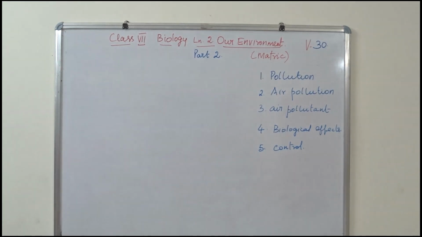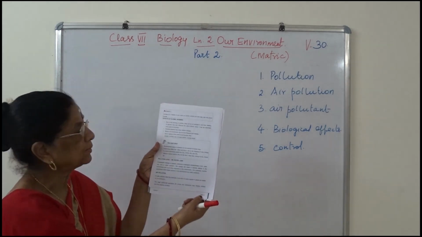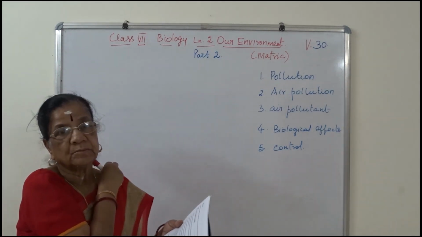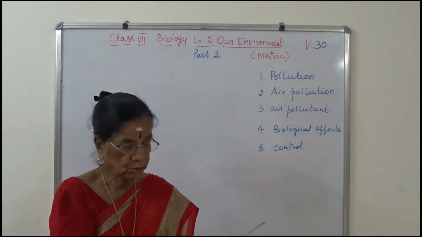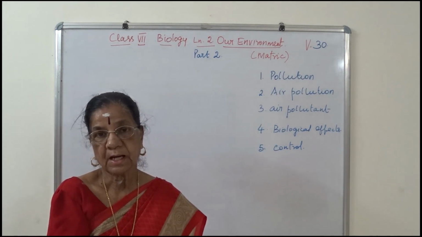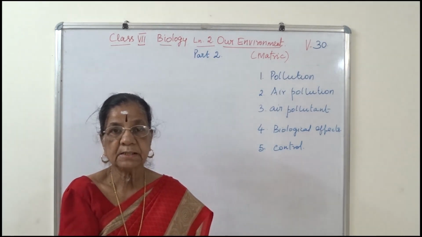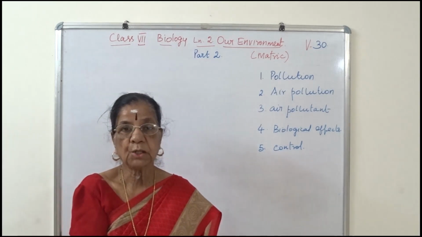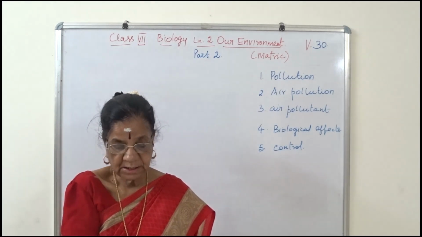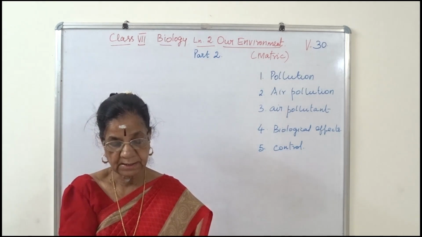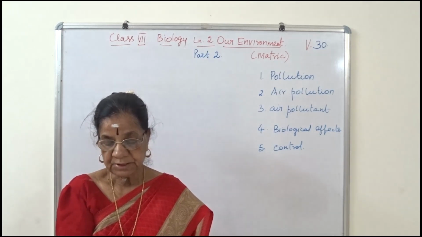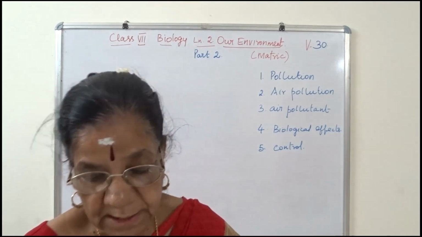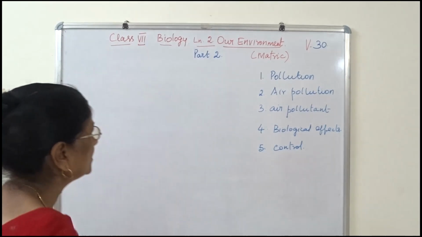So now take your textbook, page 14, pollution. Pollution is undesirable changes in physical, chemical or biological characteristics of air, water and land. I repeat, any undesirable changes in physical, chemical or biological characteristics. What is pollution?